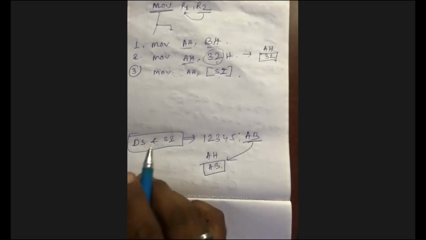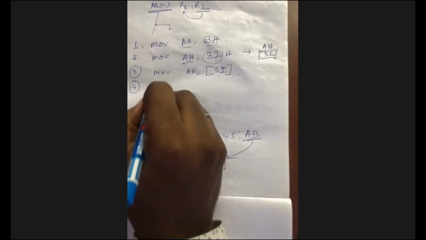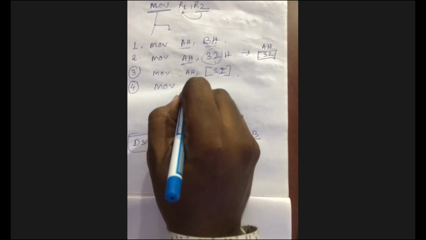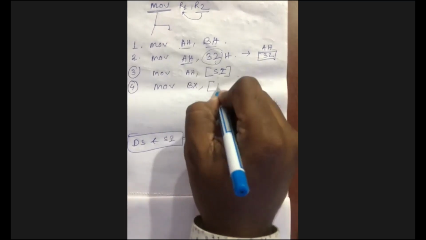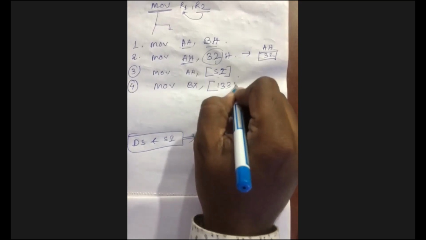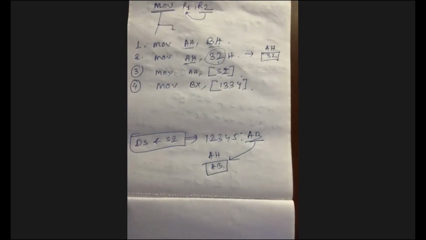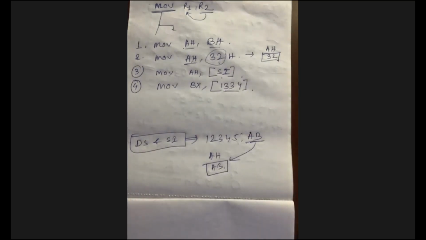Next, number 4. MOV BX, within third bracket 1, 3, 3, 4. What does it mean? This memory location will generate a physical address with the DS.